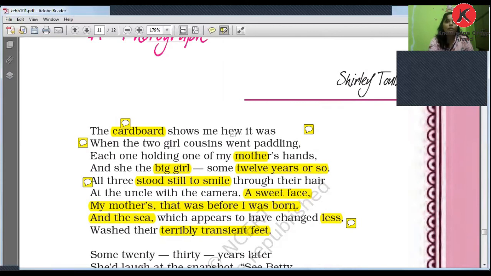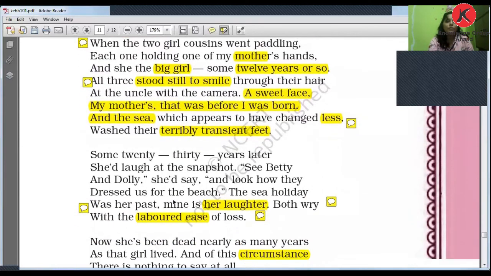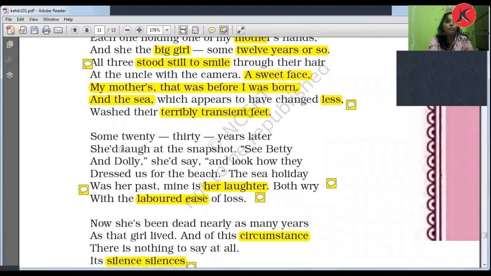So what would you call this? Enjambment, as we were saying. Okay, next. Here you also find another enjambment: "All three stood there to smile through their hair." You didn't find any punctuation mark, so this is enjambment, and the sentence continues, "all the uncle with the camera." Here I wrote that "stood still to smile" is alliteration, as I told you. Enjambment is used many times throughout the poem.